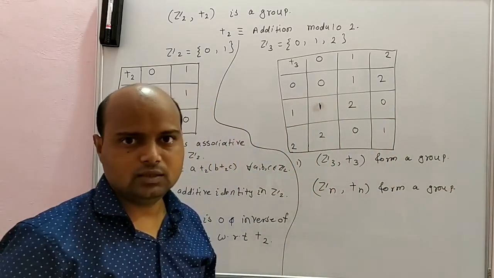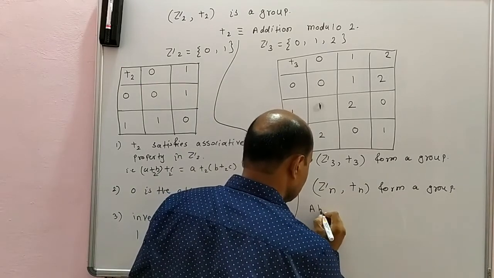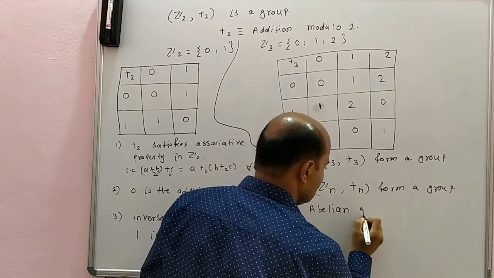Now we will learn the definition of abelian group.